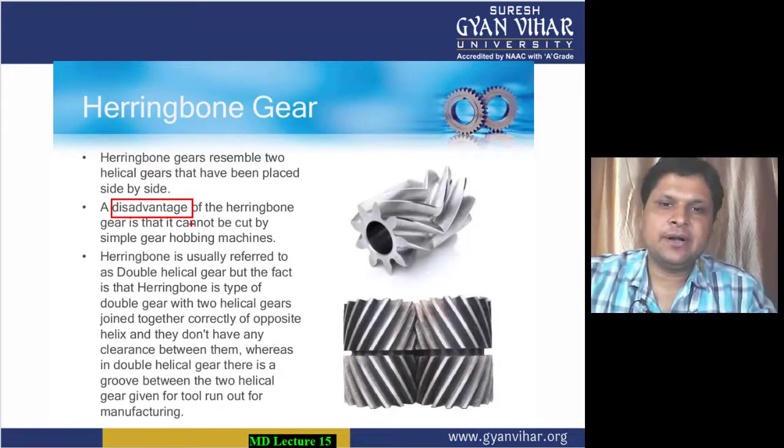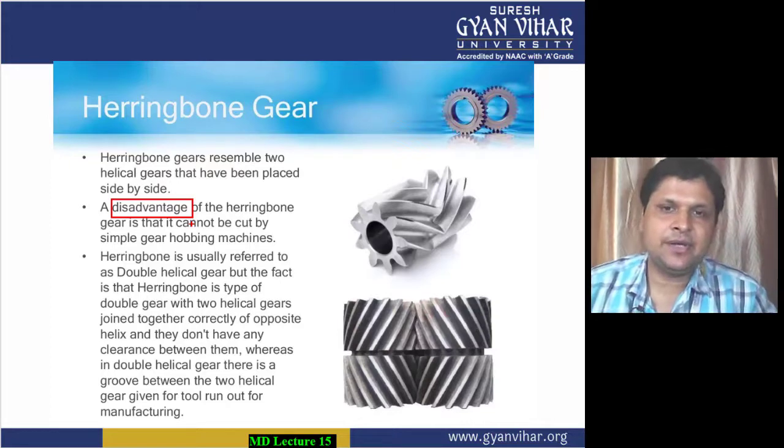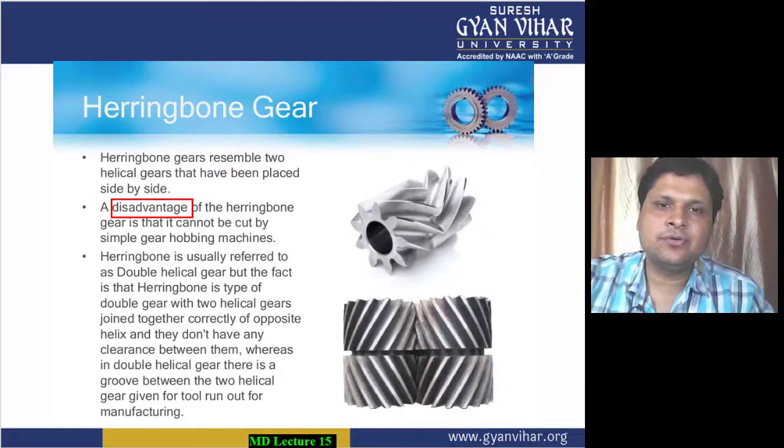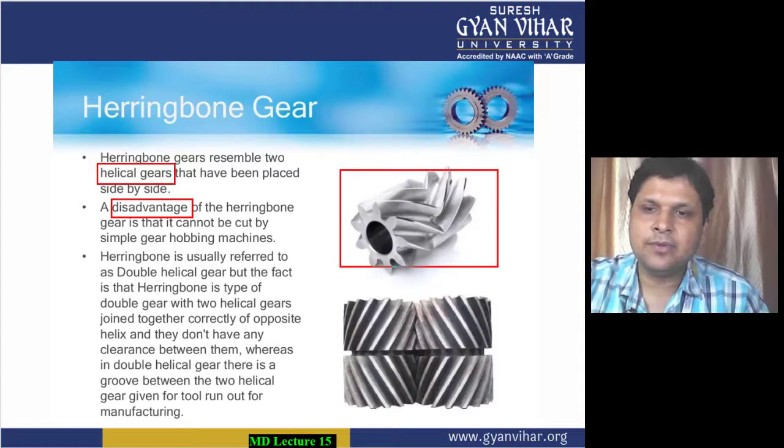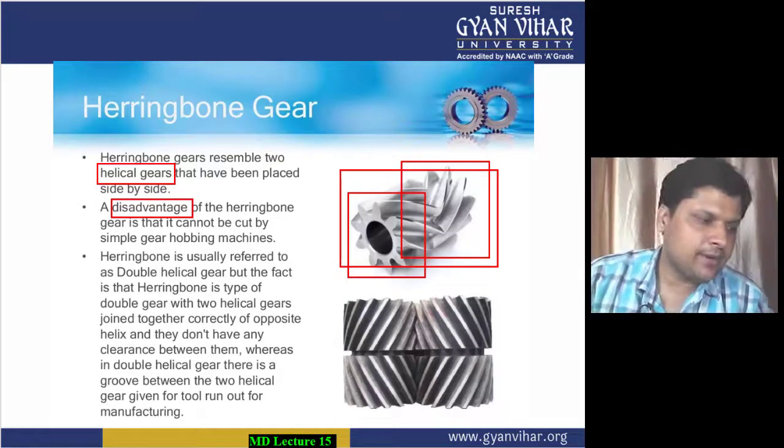You can't cut the complicated shape of the teeth as in the case of double helical or herringbone gears. If you look at the image of this double helical gear, you can see it can be considered a combination of two helical gears kept side by side.